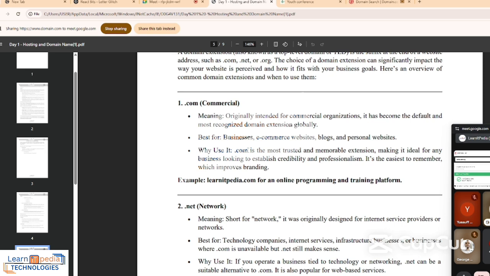Something like .gov is for government. You can't design a website and use .gov, except you are designing for a government. Majorly we specify the country, like the website I showed earlier, .gov.ng, which is the government of Nigeria. Ghana will be .gov.gh. If you are developing a website for the UK government, you use .gov.uk. Anything government is .gov plus the code of that country. Rwanda is RW. I think Ireland is IE also. If you are designing for a school, like universities, polytechnics, or colleges of education, you use .edu.ng.